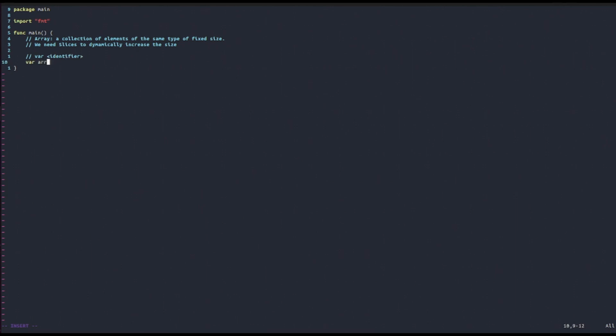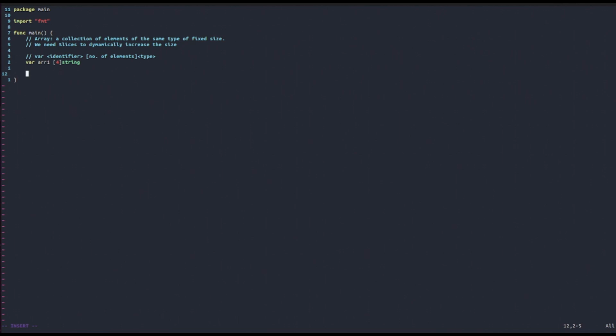So we can call array1, for example, and then we're going to put the number of elements in square braces. So basically the general syntax would be number of elements in square braces and then the type. Suppose that we want to define an array of 4 strings, then the way we would do that is square braces, the number of elements, 4, and then string. And so this is how we can declare an array.